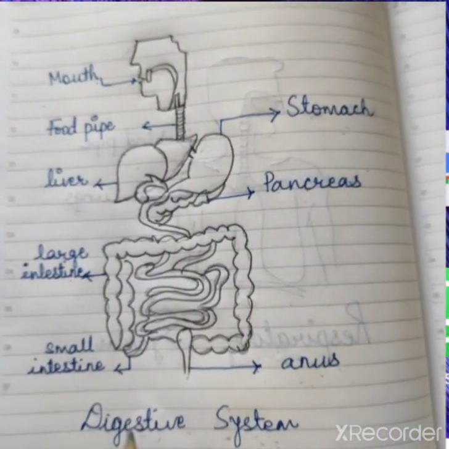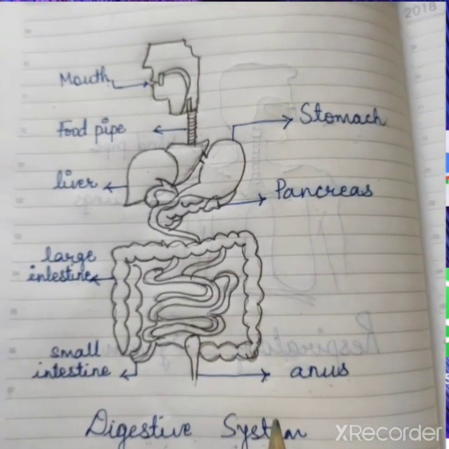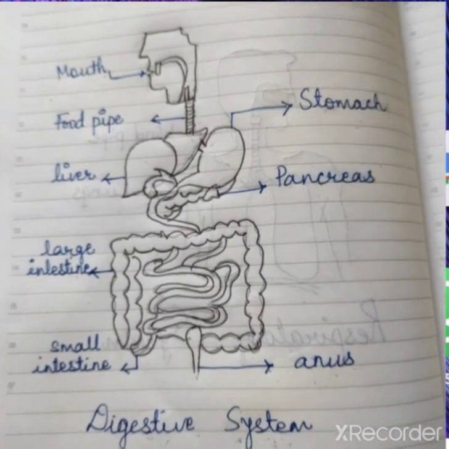So this is the function or work of the digestive system. And students, this is also an important part of our organ system, correct?